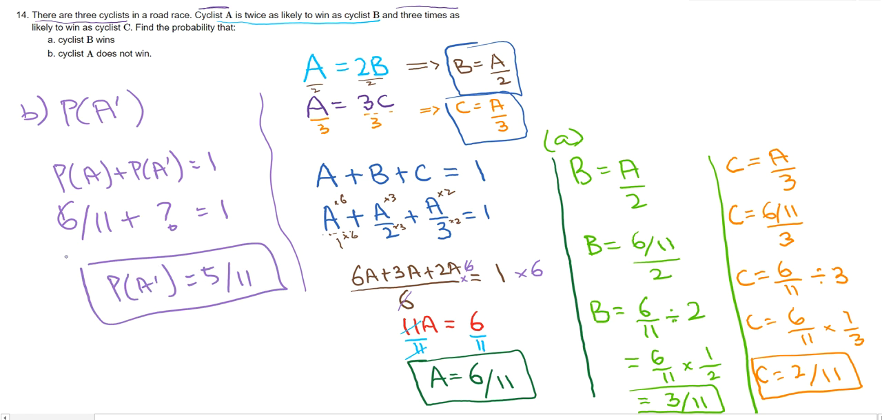Or the other way of doing it is you go to your parts over here where we found the probability of B and C. You add these together, because A not meaning either B or C, because there's only 3 races like it's told in the question. So it's either A, B, or C. If A doesn't win, then either B will win or C will win. So 3 over 11 plus 2 over 11, and you get the same answer, 5 over 11.